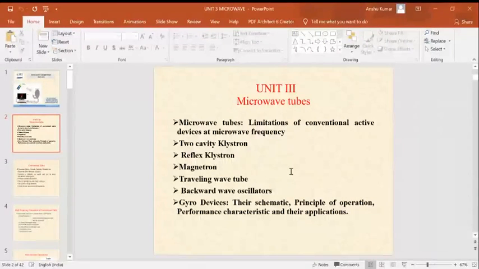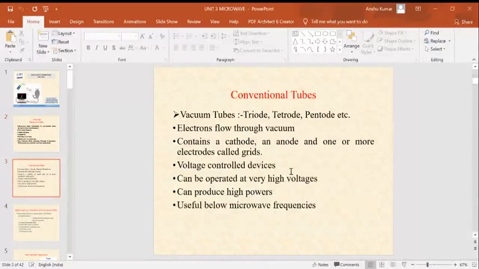Conventional active devices. This is the conventional tube. What are the conventional tubes? The conventional tubes are triodes, tetrodes, pentodes. These are the examples of conventional tubes. If anyone asks what the conventional tubes are, then you can say that they are triode, tetrode, and pentode. Then what are the problems so that we are unable to use these conventional tubes at microwave frequency above 1 gigahertz? Let's see.